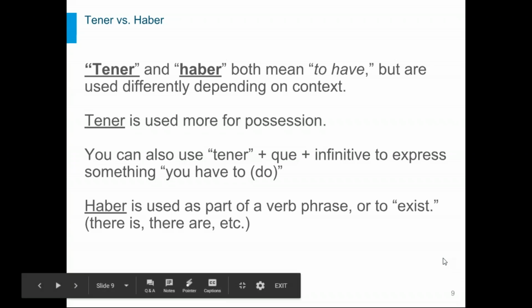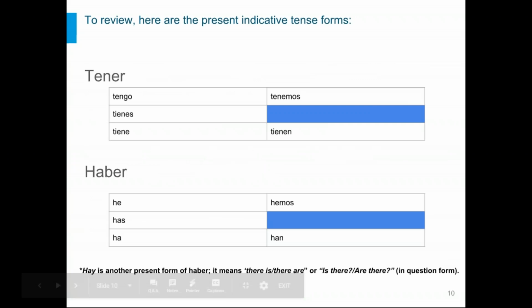Okay, so good differentiation to be mindful of there. And here, again, as we have been doing for the other sets of verbs, we look at their present indicative forms or conjugations. Tener at the top: tengo, I have; tienes, you have, so on and so forth, in terms of ownership or possession. And then the second conjugation here for haber, that really won't be used standing alone. They would need to have a second verb after them in more of a compound tense context.